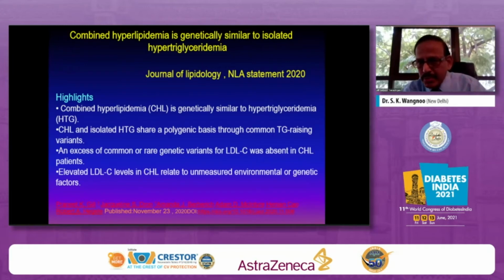Combined hyperlipidemia is usually genetically similar to hypertriglyceridemia. Combined hyperlipidemia and isolated hypertriglyceridemia share a polygenic basis, not a monogenic basis, through common TG-raising variants. An excess of common or rare genetic variants of LDL was absent in combined hyperlipidemia. So elevated LDL levels may be due to unmeasured environmental or genetic factors. This is the explanation that has been offered by the National Lipid Association statement, which was released in the month of November 2020.